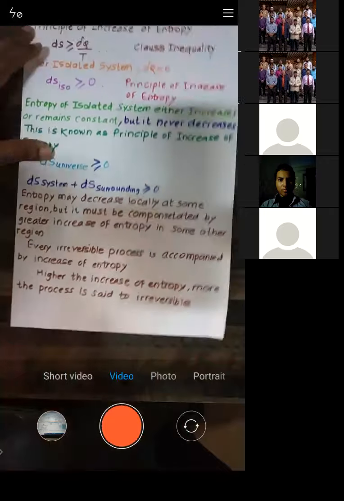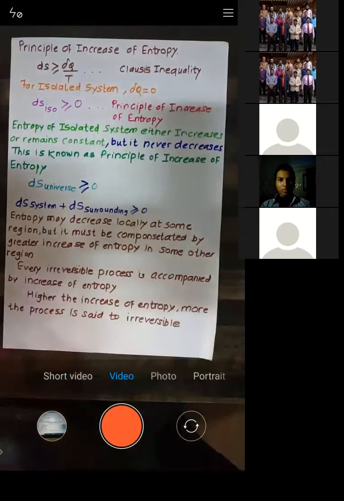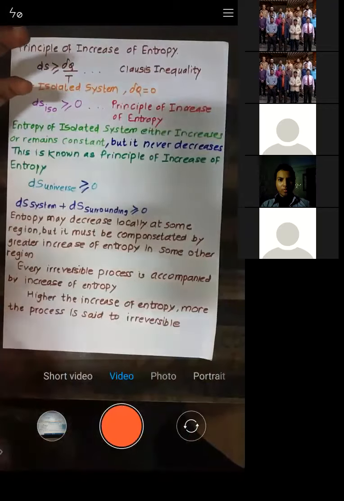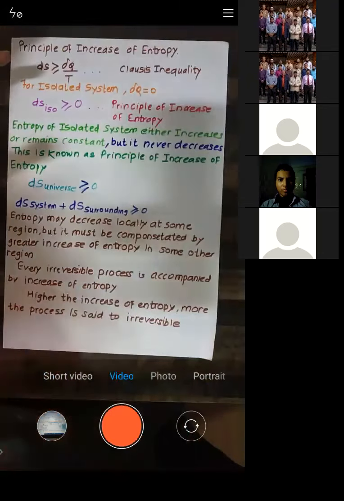This is basically the idea behind the principle of increase of entropy, and this is very important. Every process which occurs in nature is irreversible, so whenever an irreversible process occurs, entropy increases. So overall, entropy always increases for every process which is occurring.